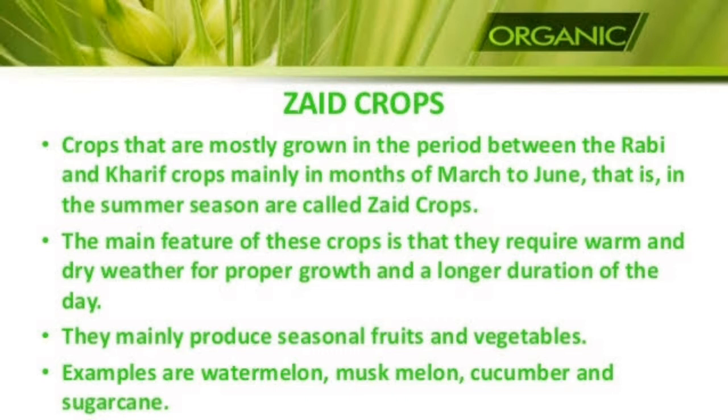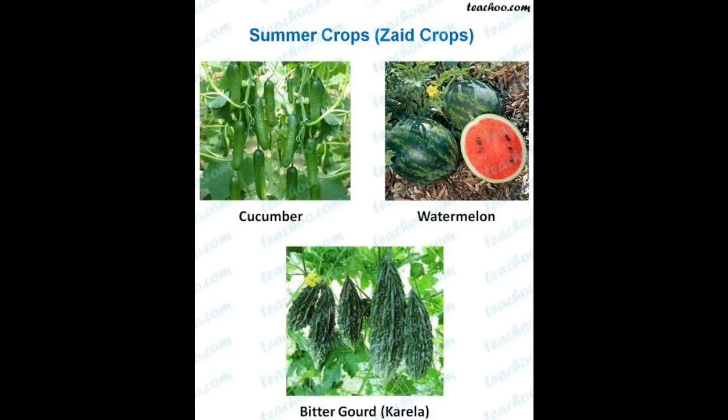And the last crop is the Zaid crop. The crops which are mostly grown in the period between the Rabi and Kharif crops, mainly in the months of March to June, that is in the summer season, are called Zaid crops. The main feature of these crops is that they require warm and dry weather for proper growth and a long duration of the day. They mainly produce seasonal fruit and vegetables. Some other examples of Zaid crops are watermelon, muskmelon, cucumber and sugarcane. In the next picture, you will see examples of Zaid crops.